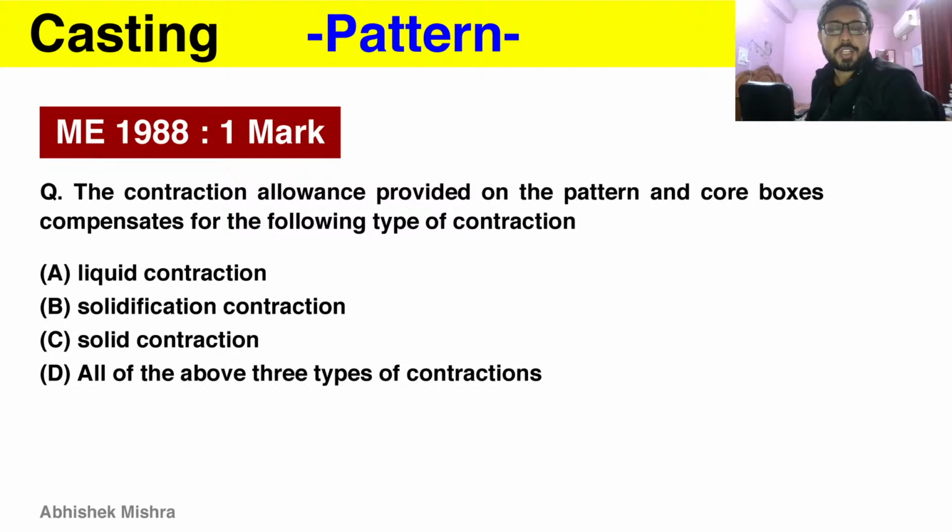The contraction allowance provided on the pattern and core boxes compensates for which type of contraction? Contraction is basically shrinkage. So the shrinkage allowance is provided on the pattern and it is there to compensate solid shrinkage, the rest of the two are compensated by the riser.